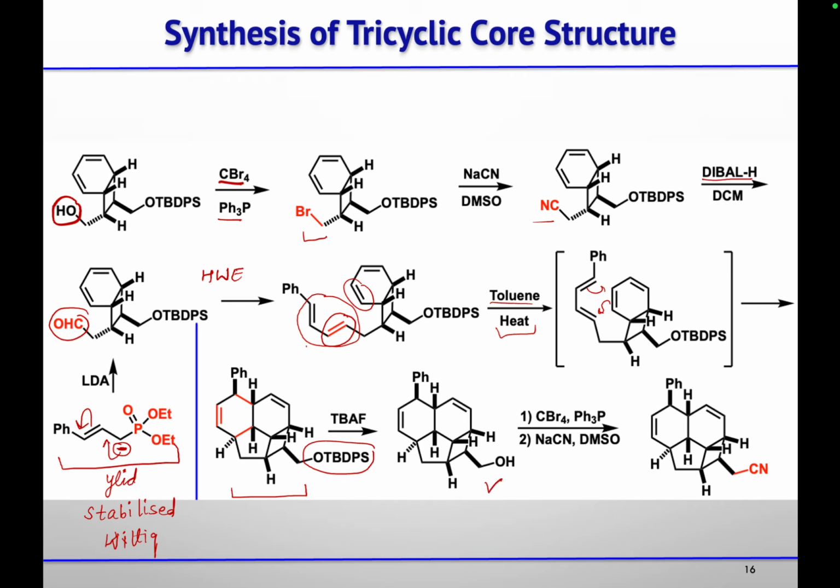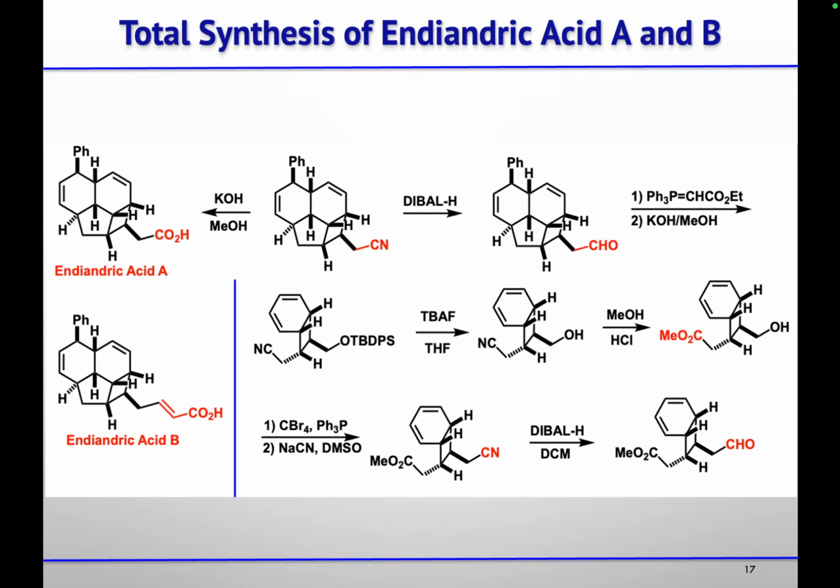Again, they converted that first to bromide, and then substitution with sodium cyanide. You will get the cyanide here. After getting this cyanide, on doing hydrolysis of that cyanide using KOH and methanol, you will get carboxylic acid, and this is the endiandric acid A. Then partial reduction of that cyanide followed by Wittig reaction, and then hydrolysis of this ester to the acid will give you endiandric acid B.